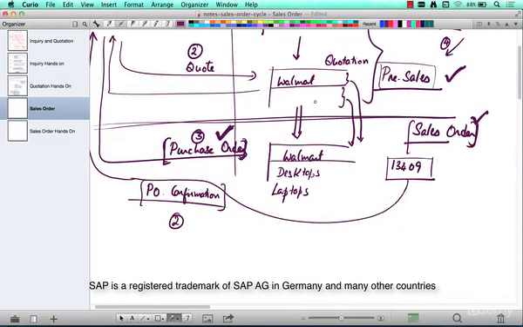And quite similar to the way that we have created quotations with reference to the inquiry, you can as well create an order with reference to the quotation, and that's pretty simple too. You just have to refer your quotation and do the create with reference button like we have seen previously, and all the data is going to be copied over, and you got your order number. The third point is your purchase order confirmation. That's what a sales order is. So in the next chapter, we're going to create a sales order in the system with reference to a quotation that we have previously created and generate a sales order number.